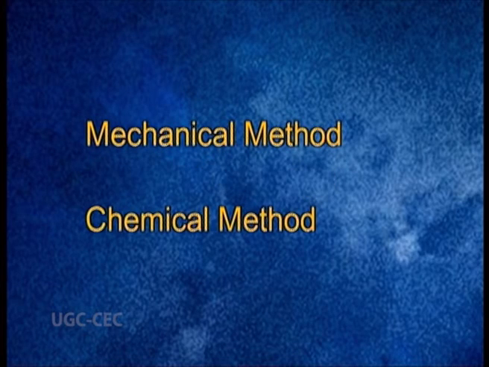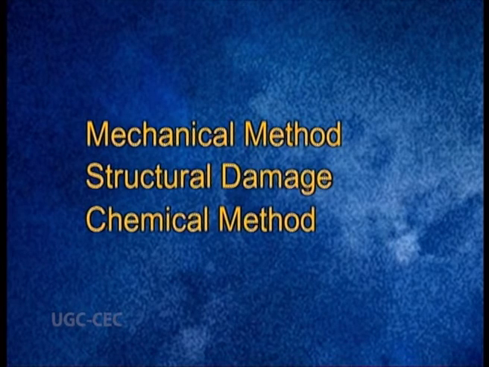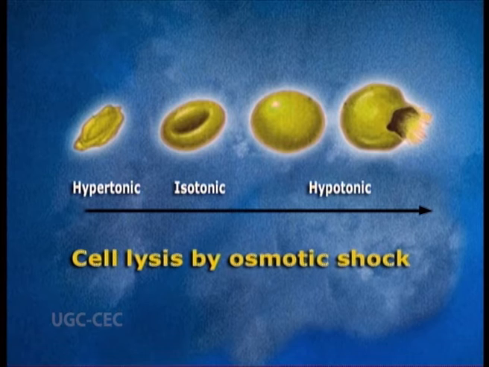The second method of cell disruption is with the help of structural damage. Structural damage is generally achieved by osmotic shock. This method is very useful because of its easiness, simplicity and absence of shearing forces. In this method, the cells are transferred from one solution to another, such as from isotonic solution to hypotonic solution. This leads to swelling of cells and ultimately bursting them open.